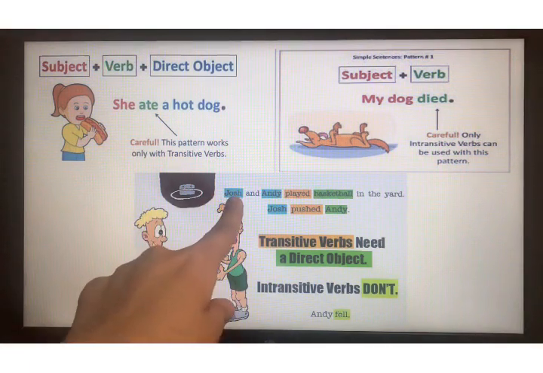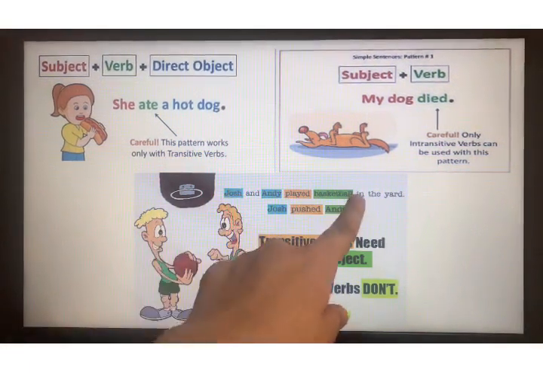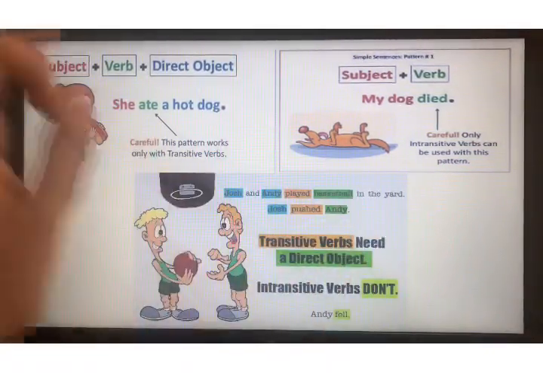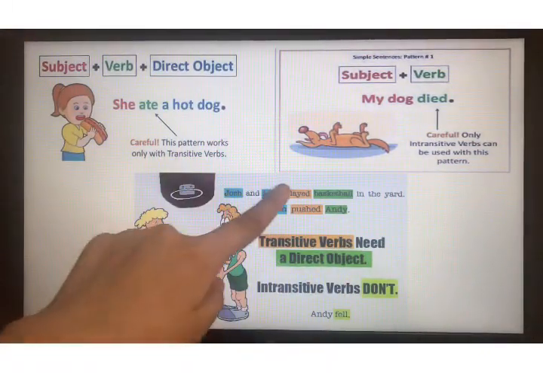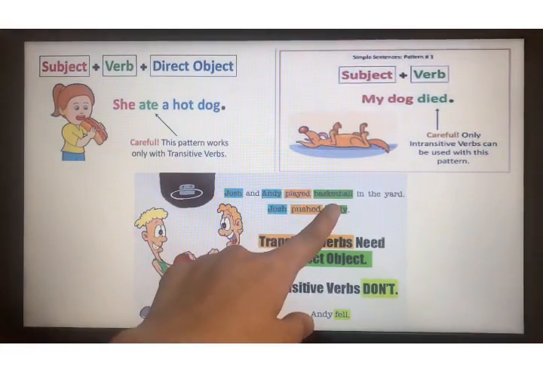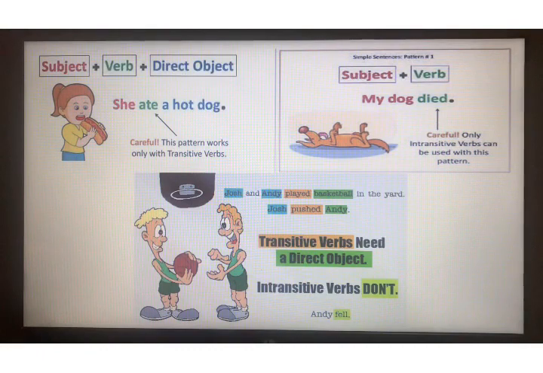Here as you can see, Josh and Andy played football in the yard. Played basketball in the yard. Okay. The verb that is being performed is played. Played is the verb. After played, basketball is the word. Basketball is a noun. So it is transitive.